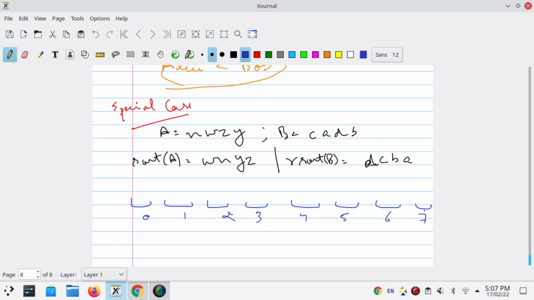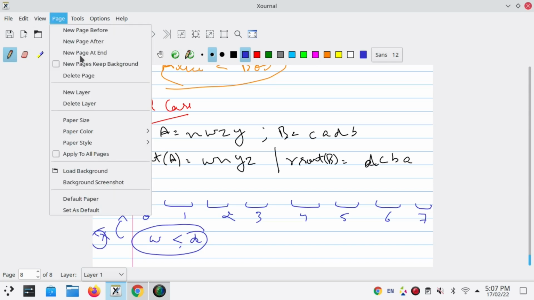See, when we go to the starting part, Alice 0 is W and Bob 0 is D. Alice wants lexicographically small. It means that W should be less than D, but it is not so. It means that Alice cannot insert this value here. So in this case, we need to see another side of lexicographically small.